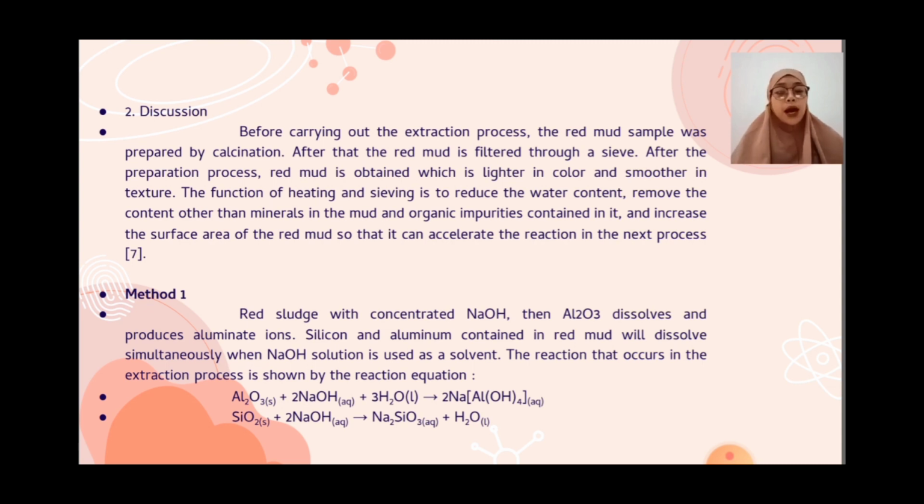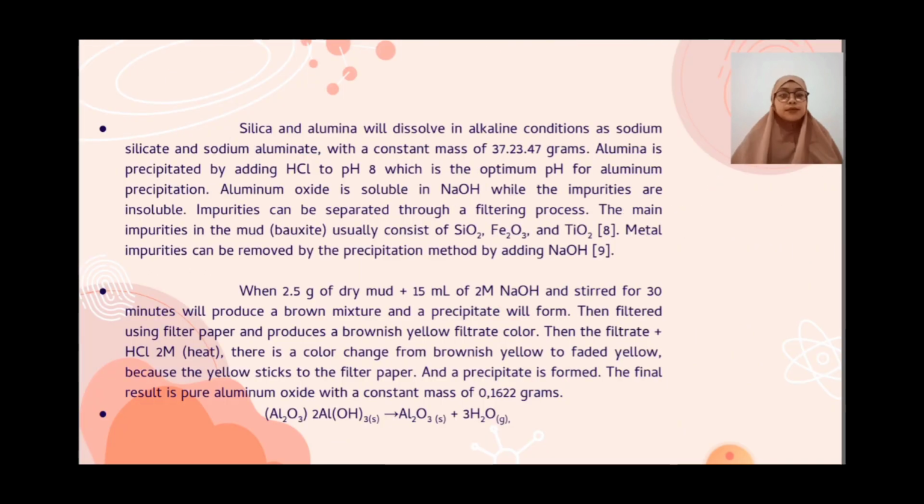Silica and alumina will dissolve in alkaline condition as sodium silicate and sodium aluminate with a constant mass of 3.47 grams. Alumina is precipitated by adding HCl to pH 8, which is the optimum pH for aluminum precipitation.